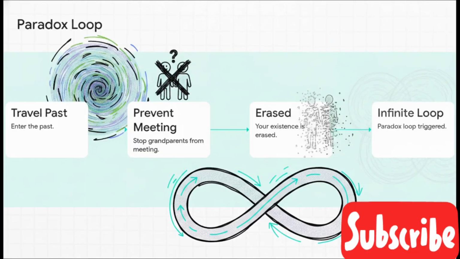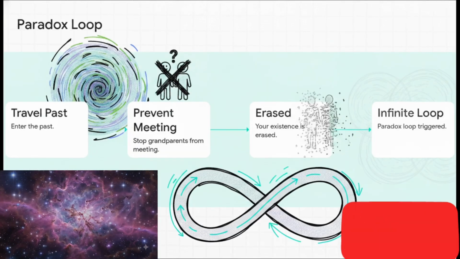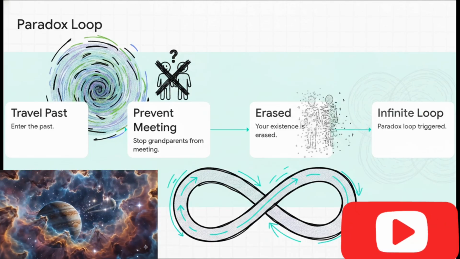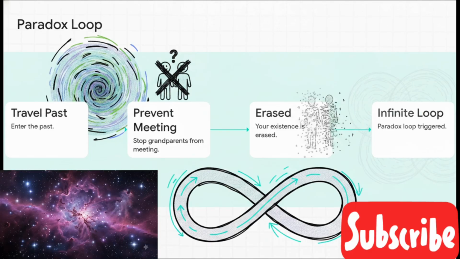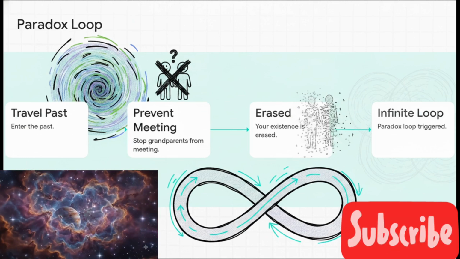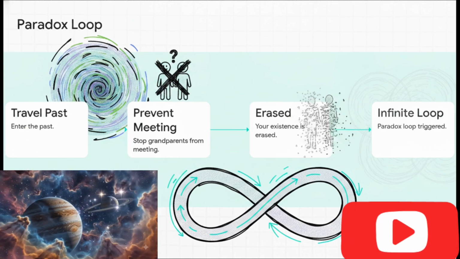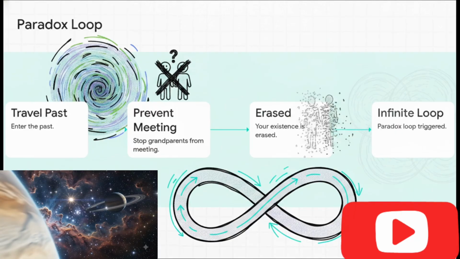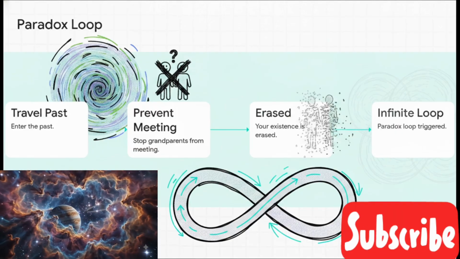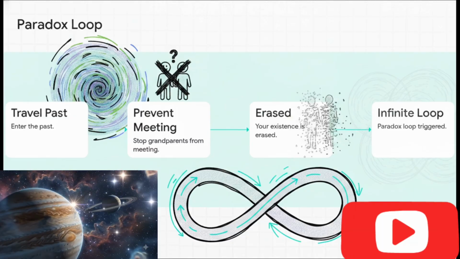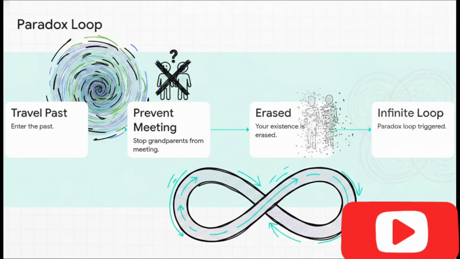Let's walk through how this builds into a recursive crash. Step 1. You travel into the past. Step 2. You prevent your grandparents from meeting. Step 3. Your own existence is erased. And step 4. Boom, an infinite paradox loop is triggered. Erasing your origin point erases the actor who made the change, which then resets the logic loop forever. Physicists realized pretty quickly that nature simply might not allow these kinds of paradoxes to exist.